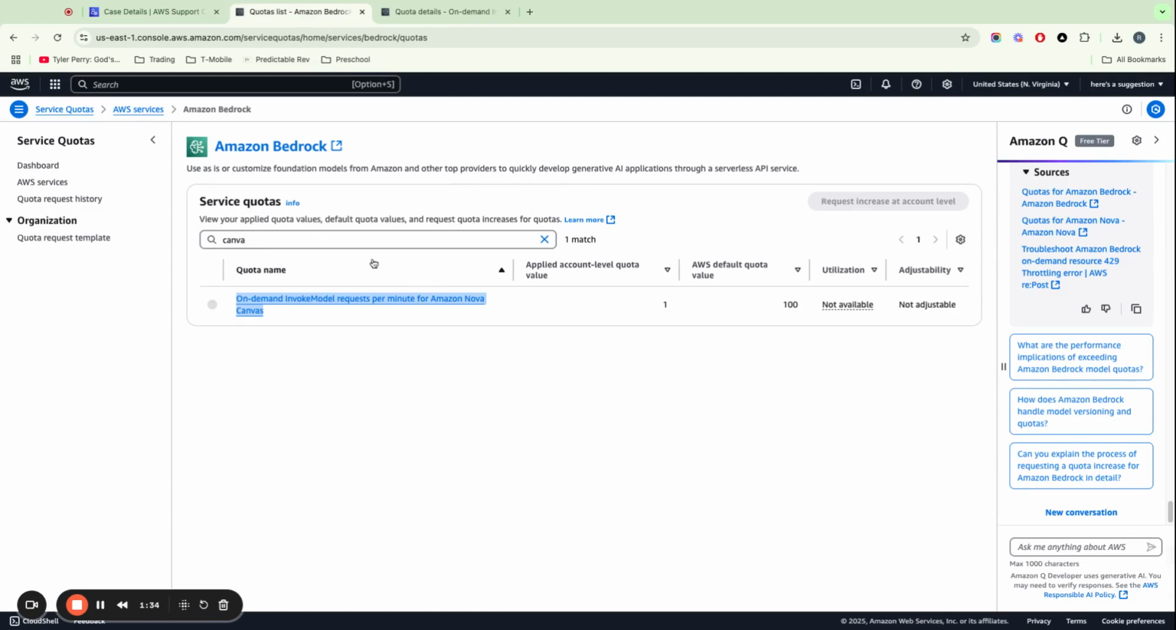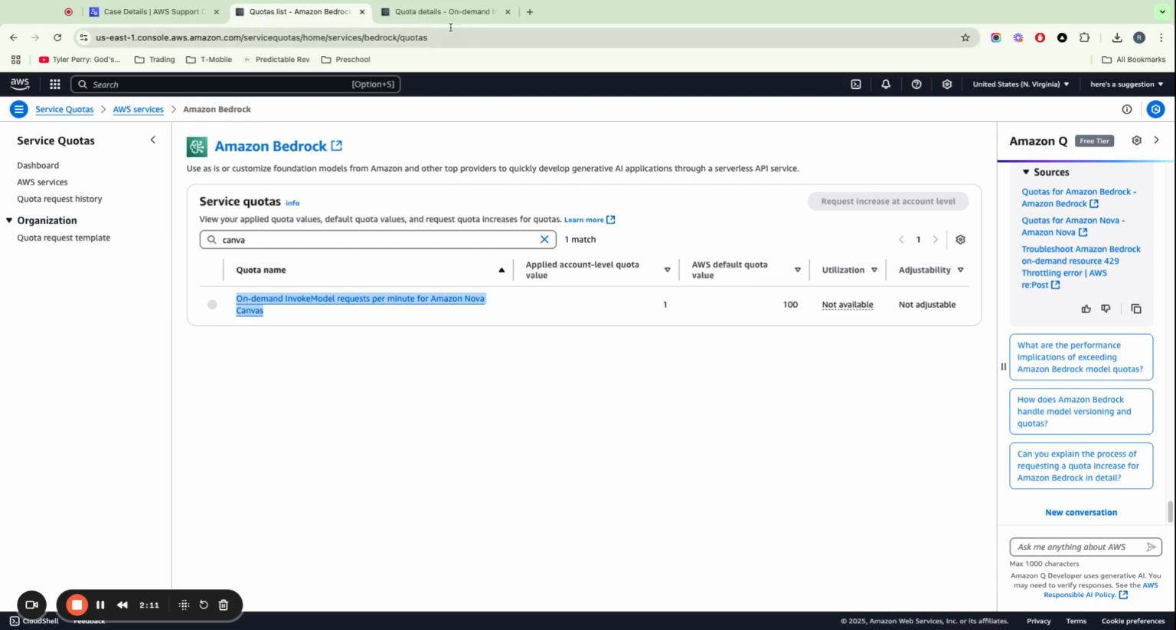They have this service quota section. I went in there for Amazon Bedrock. This is Amazon Nova Canvas, their particular generative AI model that I wanted to test out with this Amazon Bedrock service. And you can see here, there's a quota of one per minute, which is being applied to my account. And then they have this other default quota amount of 100, which I'm not getting.